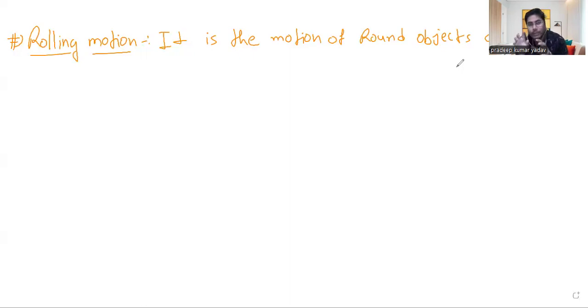Whatever activity the wheels are performing, we call that wheels rolling. So wheels are rolling, balls are rolling, or any cylindrical object is rolling. We are very clear what kind of movement will be considered as rolling.